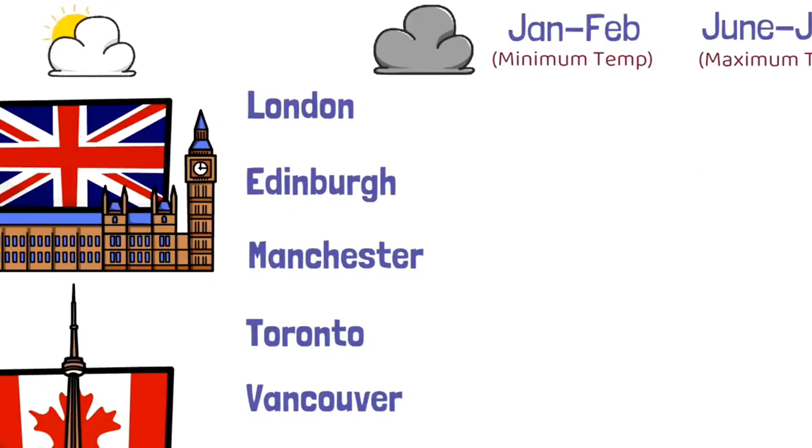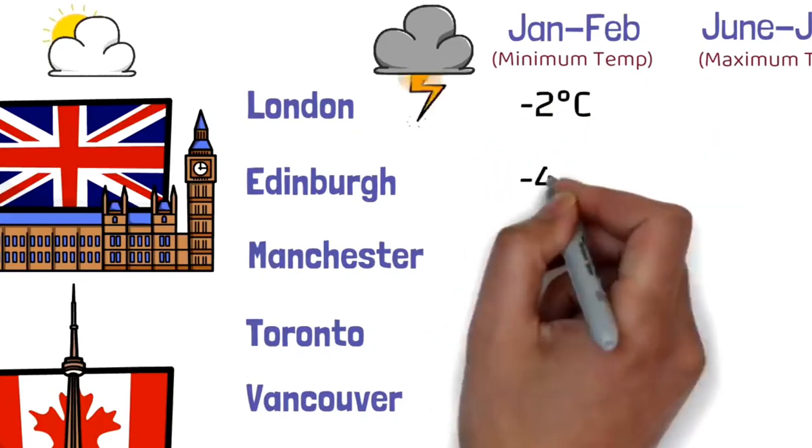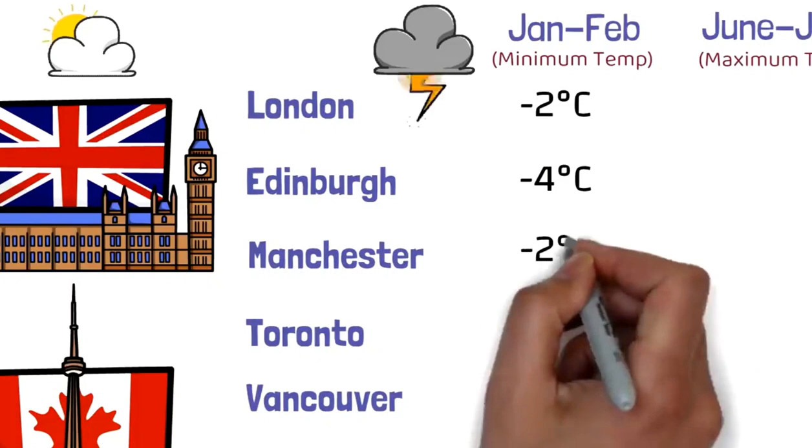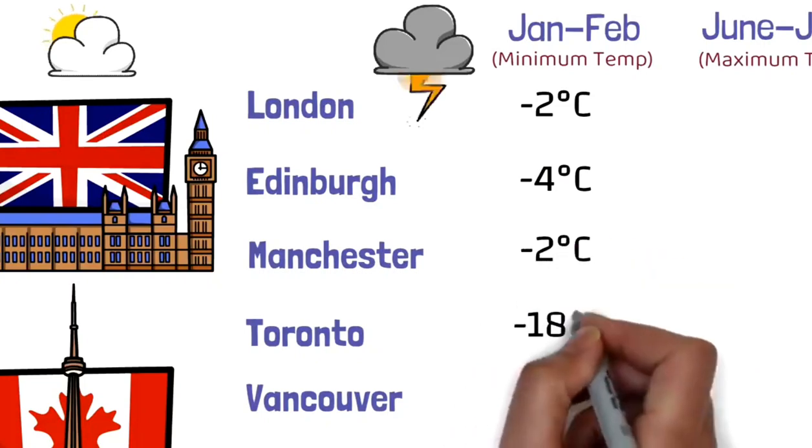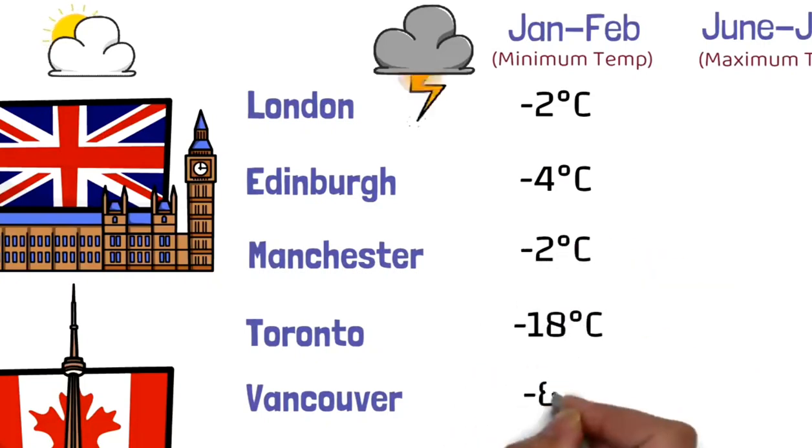Now temperatures that I'm going to list down are from 2020 itself. So in the month of January and February, the minimum temperature in London was -2 degrees, in Edinburgh was -4, in Manchester was -2 degrees. When we talk about Toronto, it was -18 degrees. Then in Vancouver it was -8, and in Calgary it was -32 degrees. Obviously these would be the climates during the night time, maybe during midnight or so.